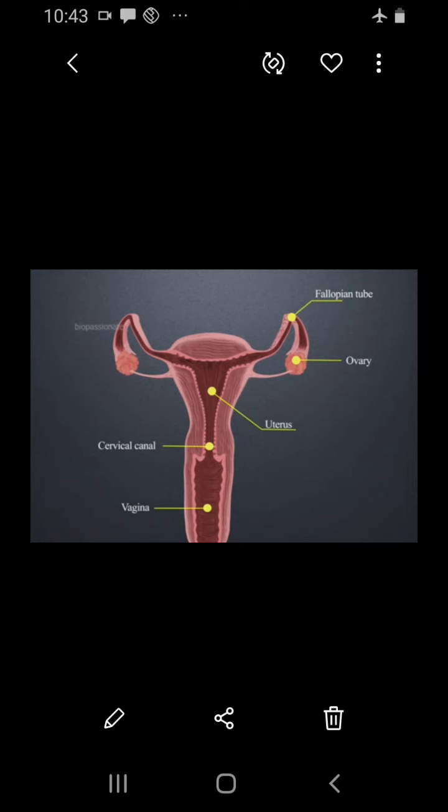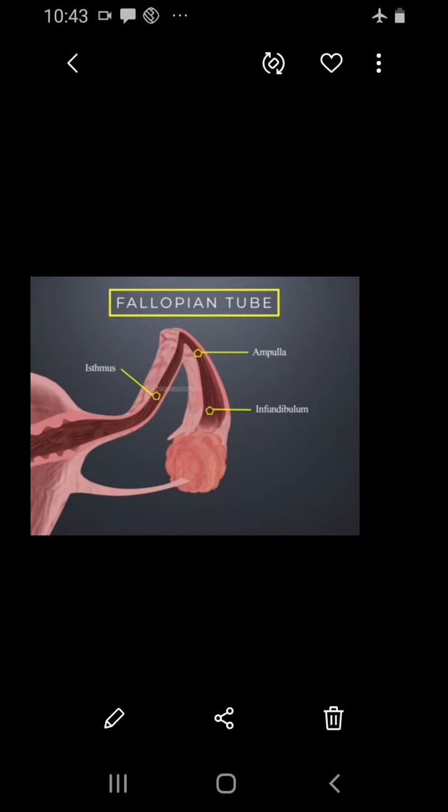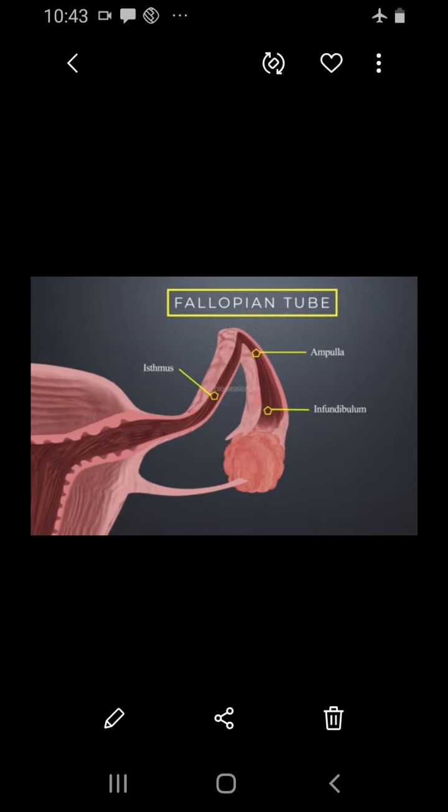The fimbriae pick the ovum from the ovary and push it into the fallopian tube. It is joined to the uterus and attached to the ovary. When the ovary releases the ovum, they collect it and send it to the uterus.